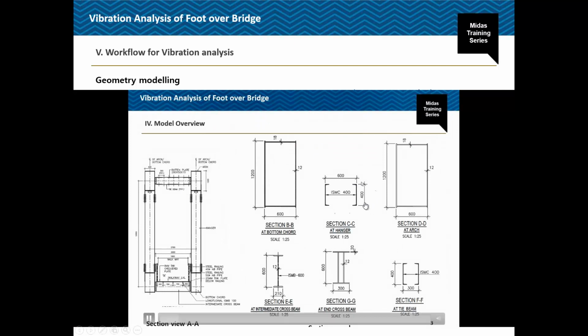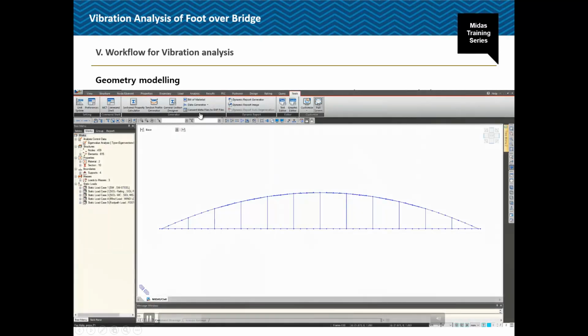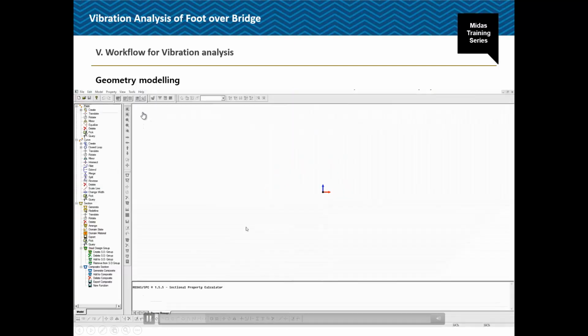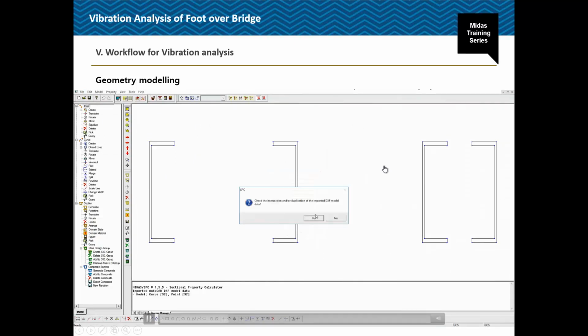I have taken the hanger section just for the demonstration, which is not possible to define directly in the software, so I have drawn that section in AutoCAD. Now I will go to Midas Civil, Tools, Section Property Calculator. Make sure that the unit system is the same in both the AutoCAD and the Section Property Calculator. Then from Import, you can import the AutoCAD DXF file, or you can create your section here itself. Now it has been imported here.